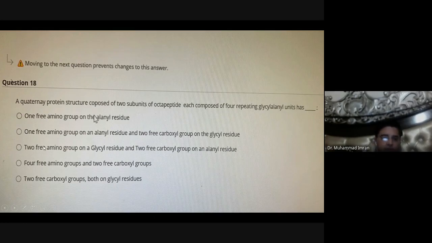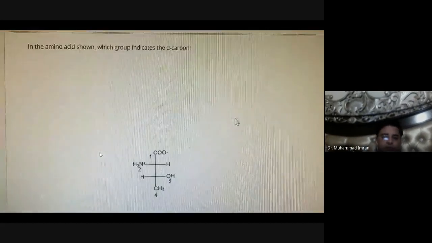So two free amino groups of glycine residues and two free carboxylic groups on alanine residues. So two subunits mean two locations of amino group and carboxylic group.